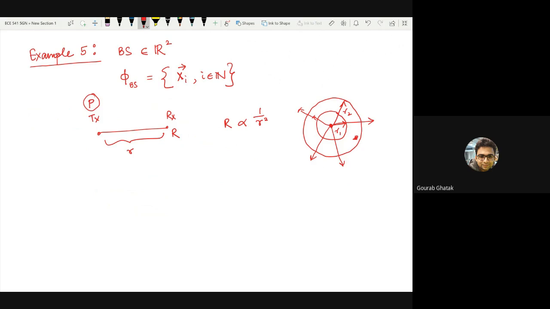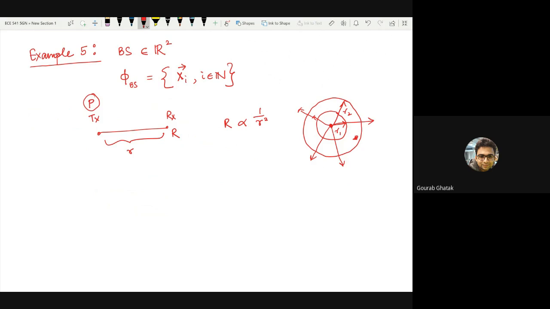And in case it is free space, which means there is no other attenuation going on, your received power is inversely proportional to the square of the distance to the transmitter.